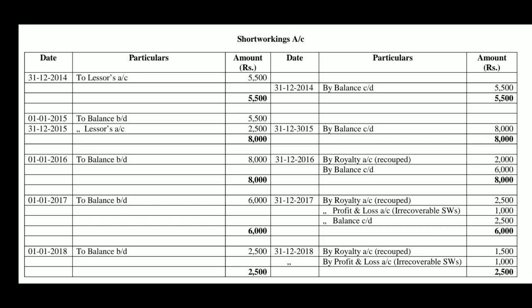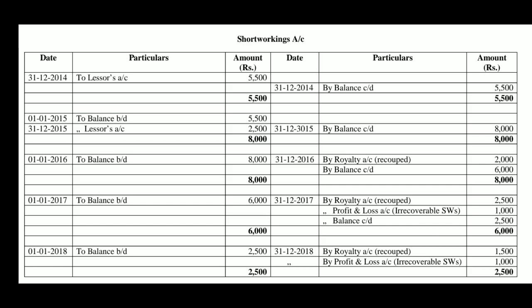So to balance brought down 6,000, out of which 2,500 is recouped now by royalty account 2,500. Now out of 5,500, 2,000 was recouped in 2016, see above. In 2017, 2,500 could be recouped, totally 4,500. 1,000 more remains out of 5,500 short workings of first year. Since the 3 years period expires, 1,000 becomes irrecoverable, that is transferred to profit and loss account. Short workings account credited by profit and loss account, irrecoverable short workings 1,000.